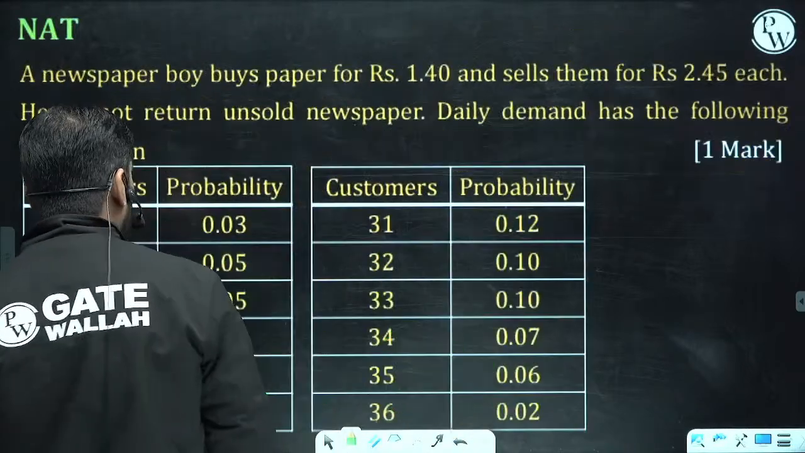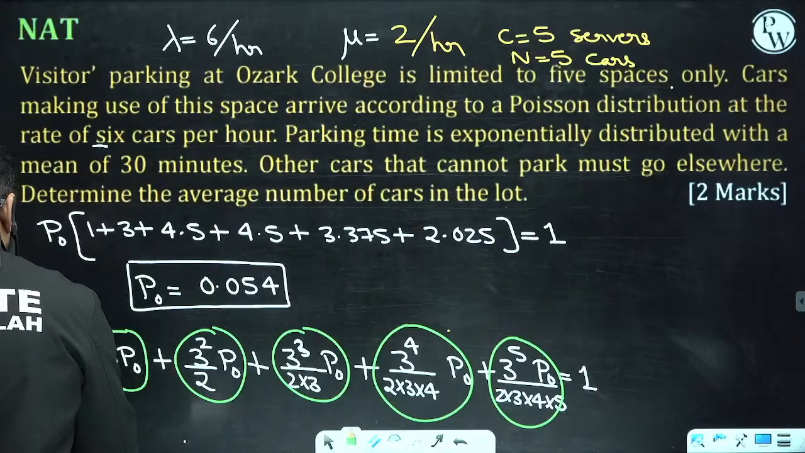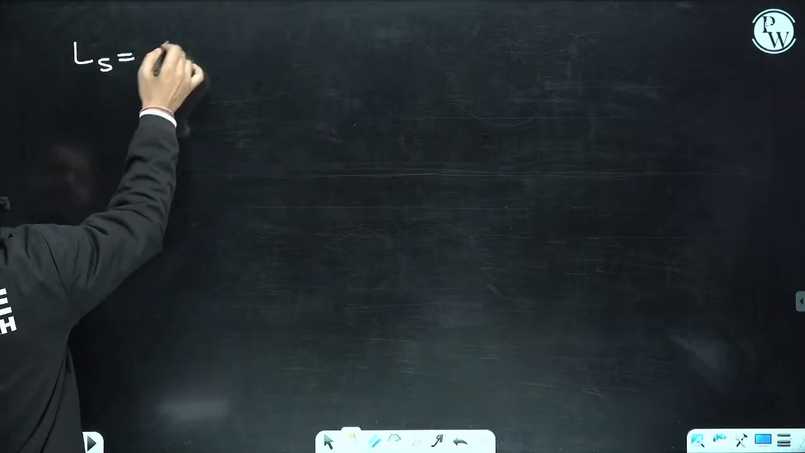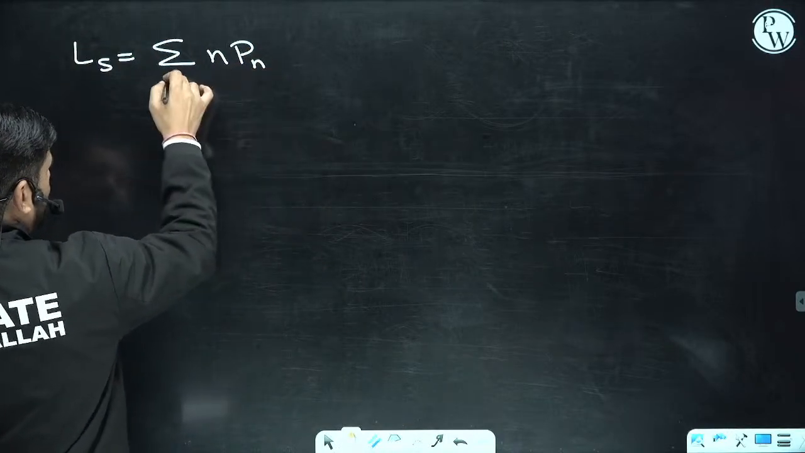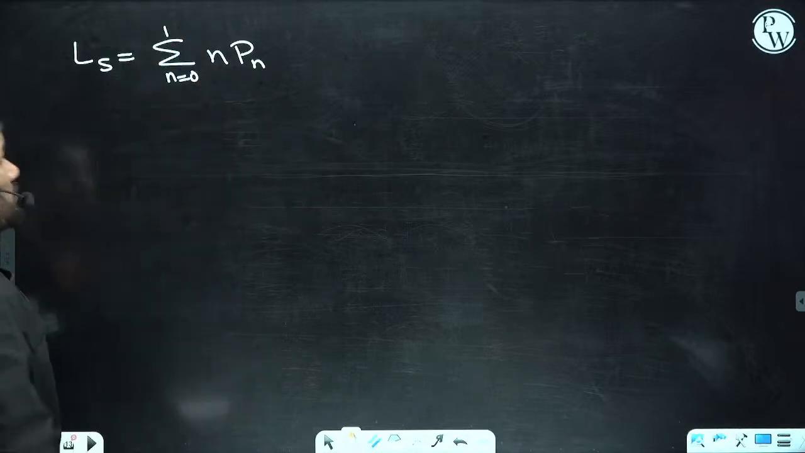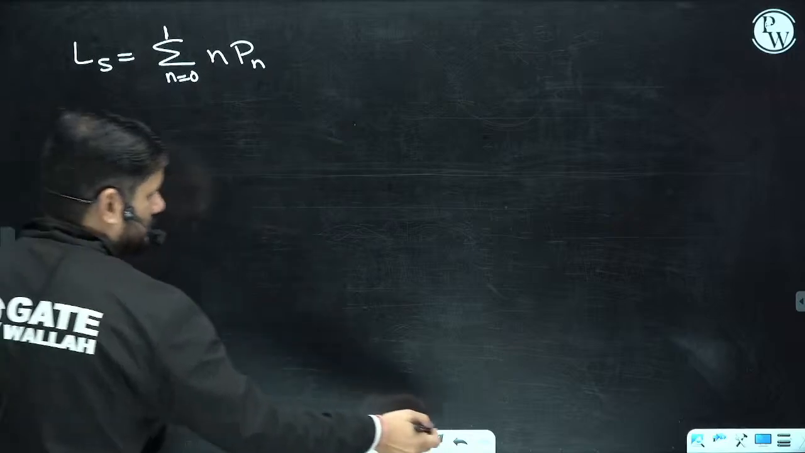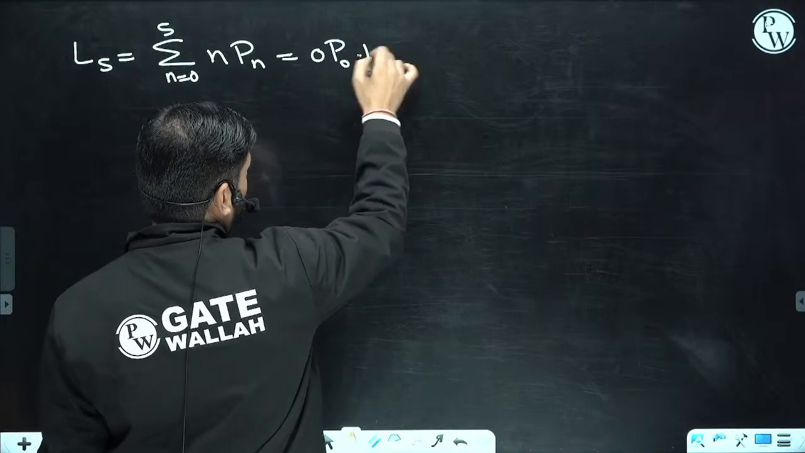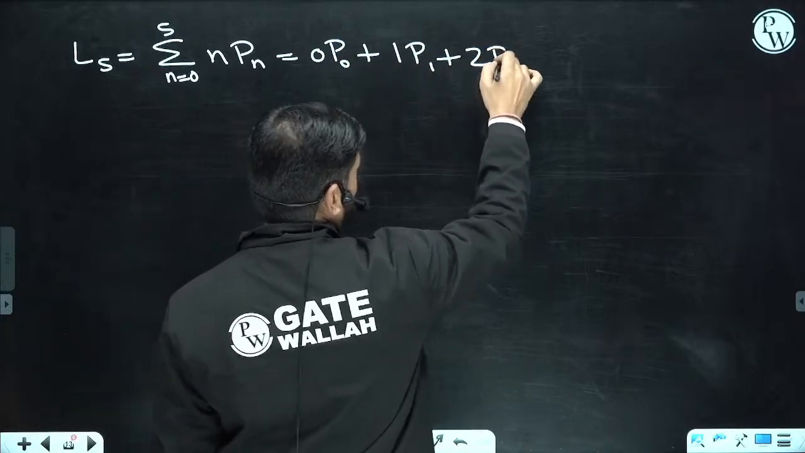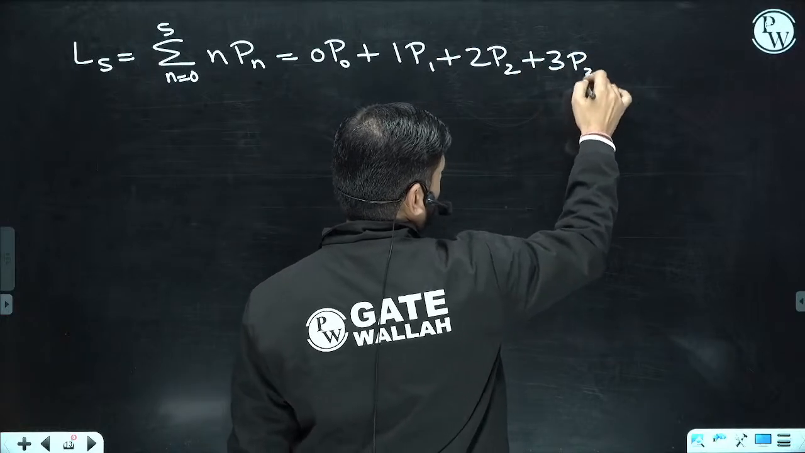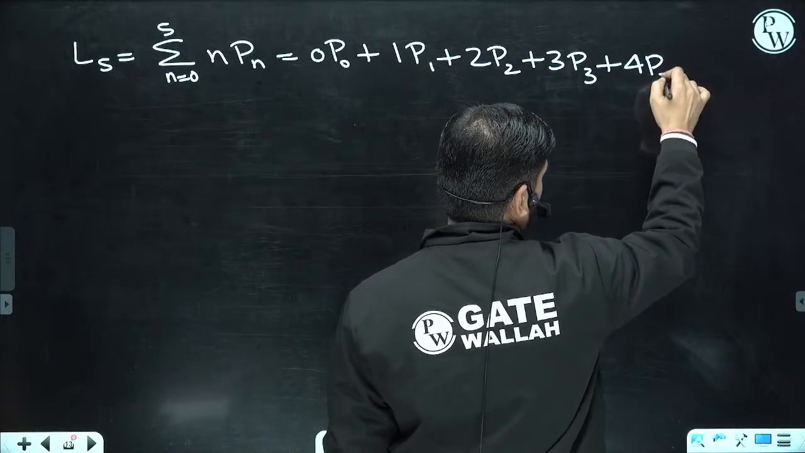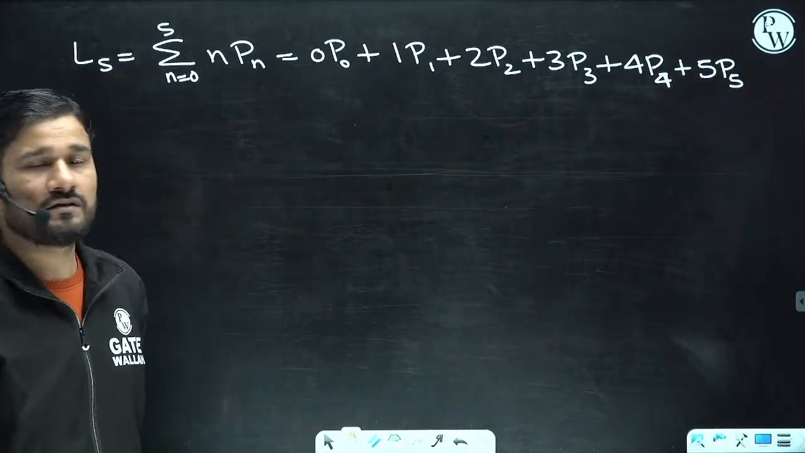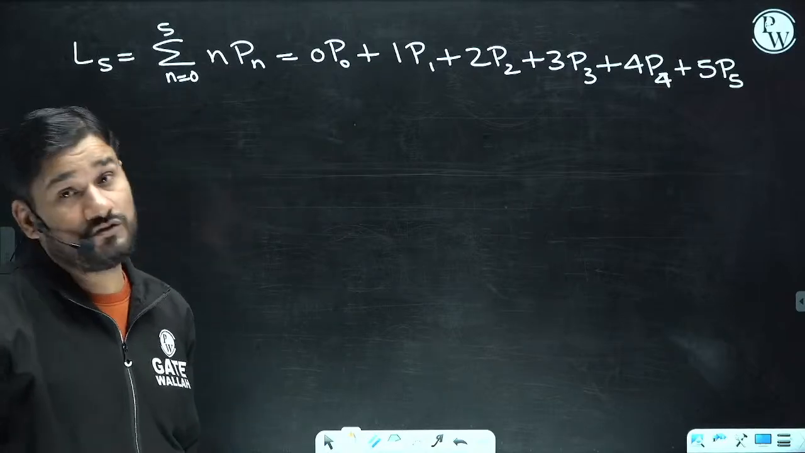Now, let us go and find out the value of LS. We are interested in the value of LS. So, what is LS? LS is the summation of N PN, where N is varying from 0 to 5. So that is 0 P0, 1 P1, 2 P2, 3 P3, 4 P4, and 5 P5. Clear? Done?